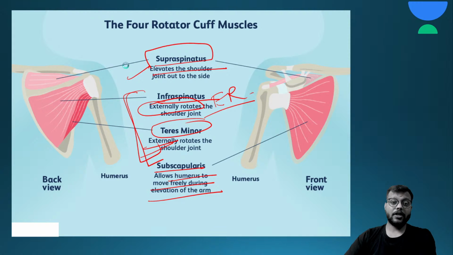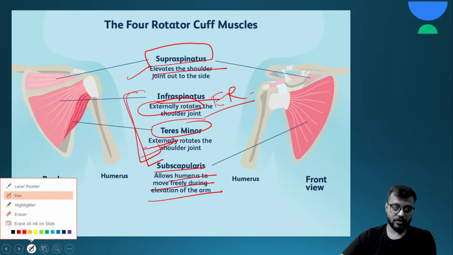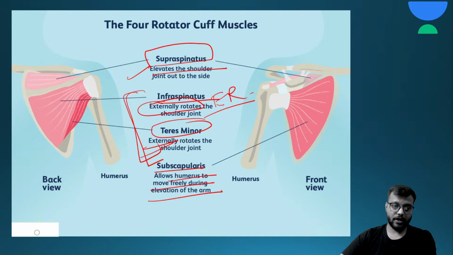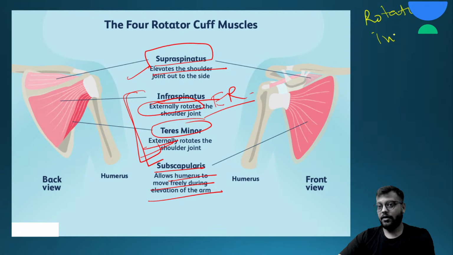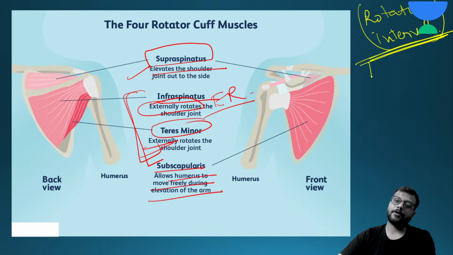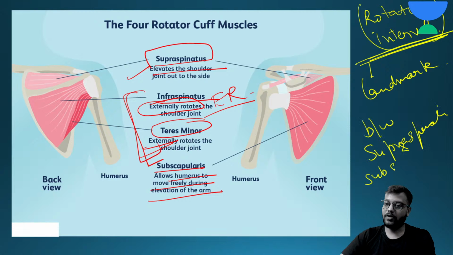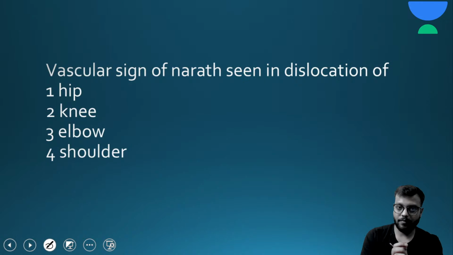एक चीज होती है that is called as the rotator interval. Okay, so what is rotator interval? Rotator interval is generally used as a landmark during surgery, and it is an area between supraspinatus and subscapularis. ओके, ये आपको याद रखना है, supraspinatus और subscapularis के बीच में.